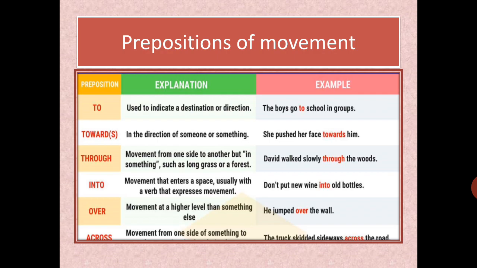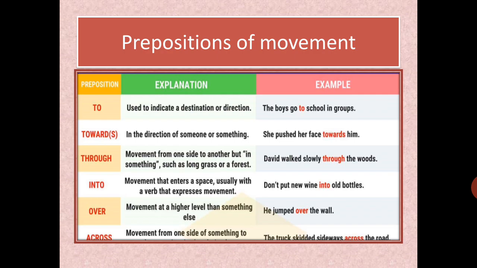Into means whenever any liquid item or any particular thing is changing the space, यहाँ से कहीं और शिफ्ट हो रही है वो चीज़, at that time you can use into. For example, if I am pouring water into the jug, ठीक है, at that time what I am doing, मैं जग में से पानी ग्लास में डाल रही हूँ. I am pouring water from the jug into the glass. So the position of the water is changing. Now the water will be in the glass instead of the jug. So the place changes. There is a movement. So here I will use into. I'm not saying that the water is in the glass, but I'm saying that I'm pouring water from the jug into the glass.